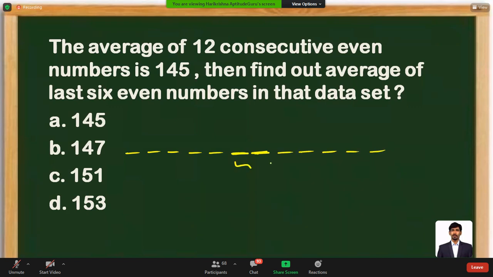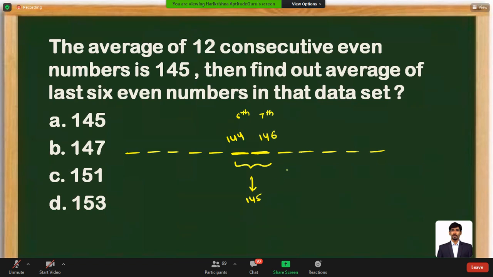So what are the middle terms? Sixth term and seventh term are going to be the middle terms. The average of these numbers is 145, that means the middle of the middle numbers is 145. So this number is 144 and this number is 146. Find out the average of the last six even numbers.